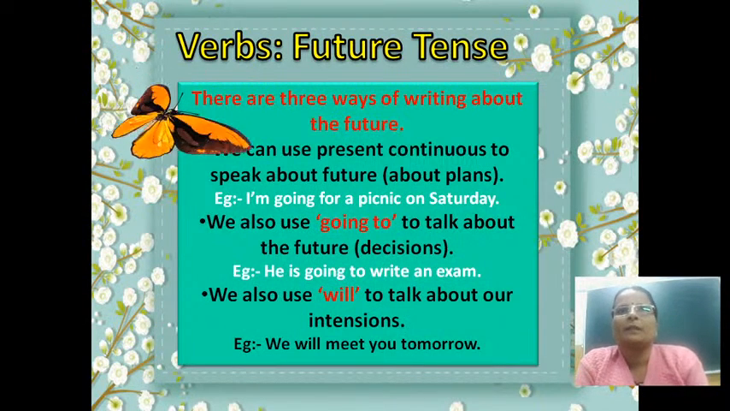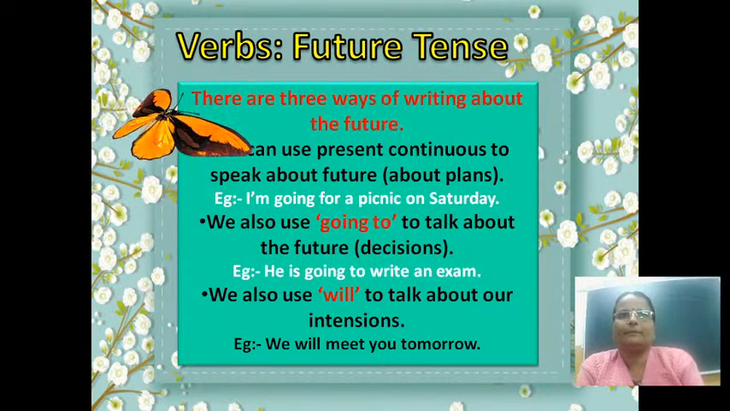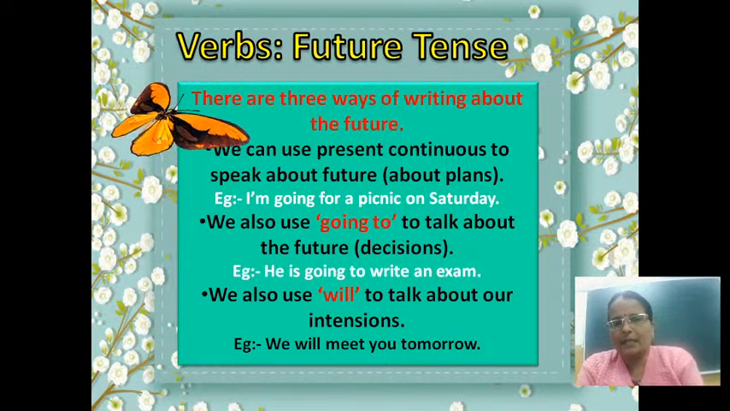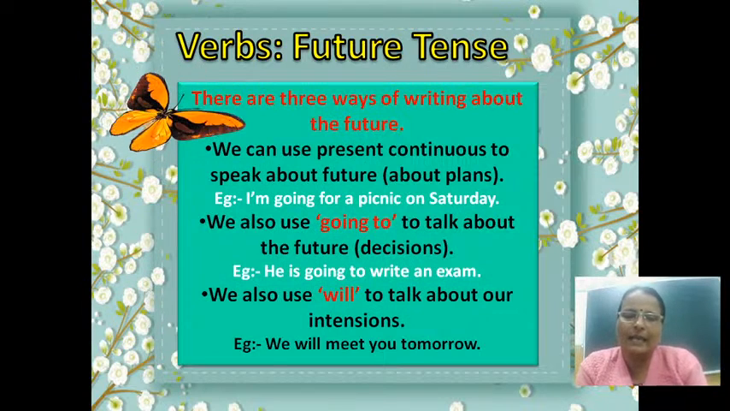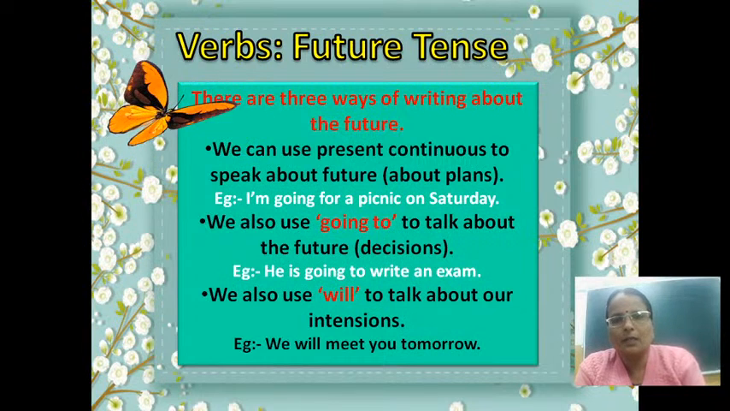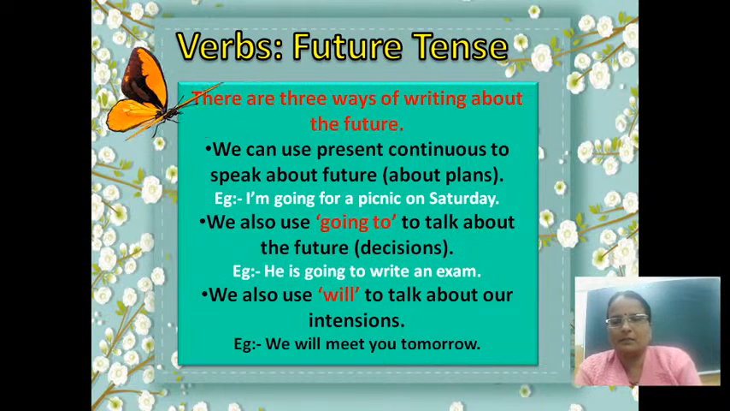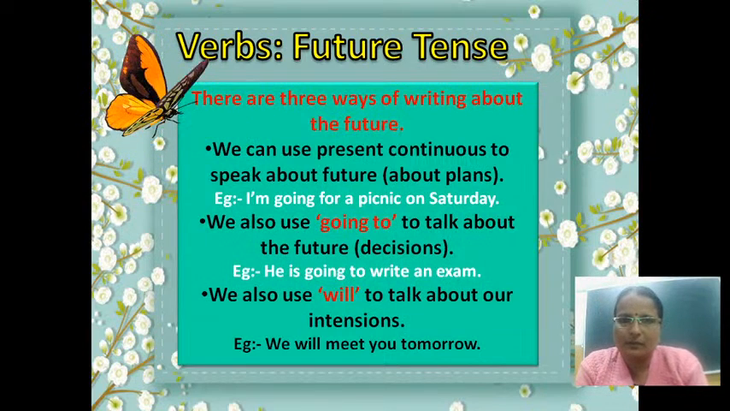Look at the slide. There are three ways of writing about the future. That means simple future. Let's see the first one. We can use present continuous to speak about the future. That means if we have some plan. Suppose I have a plan to write an exam, or I have a plan to go for a music class. So what will I do? I will use simply present continuous tense to express my thoughts or ideas about my plan in future tense.